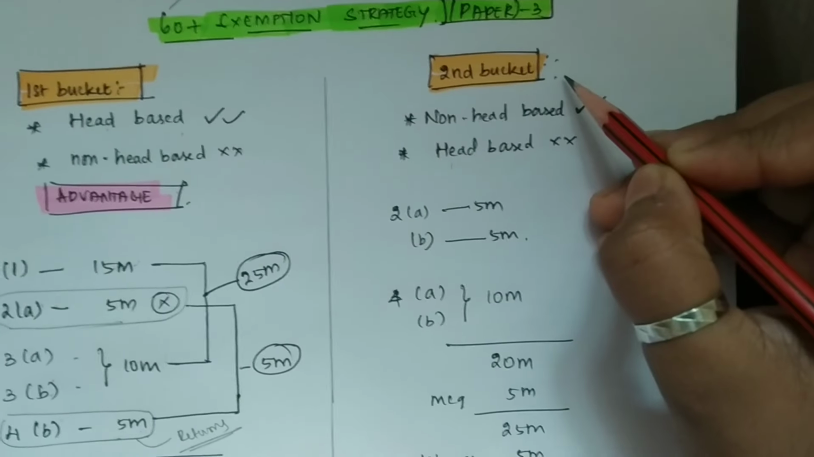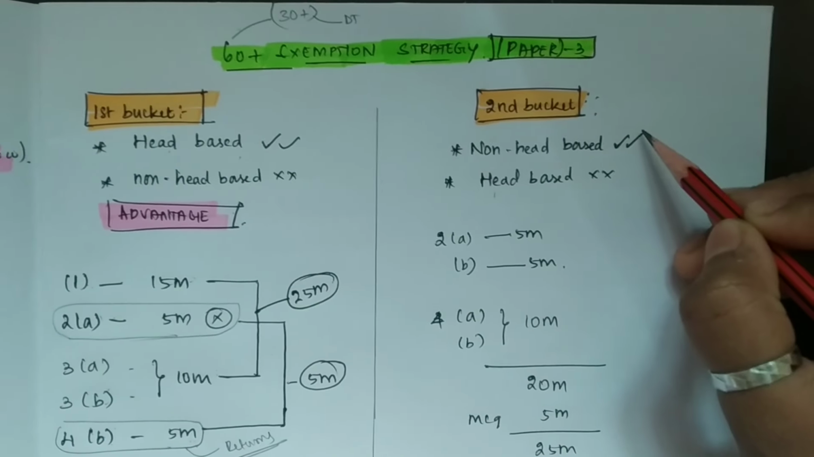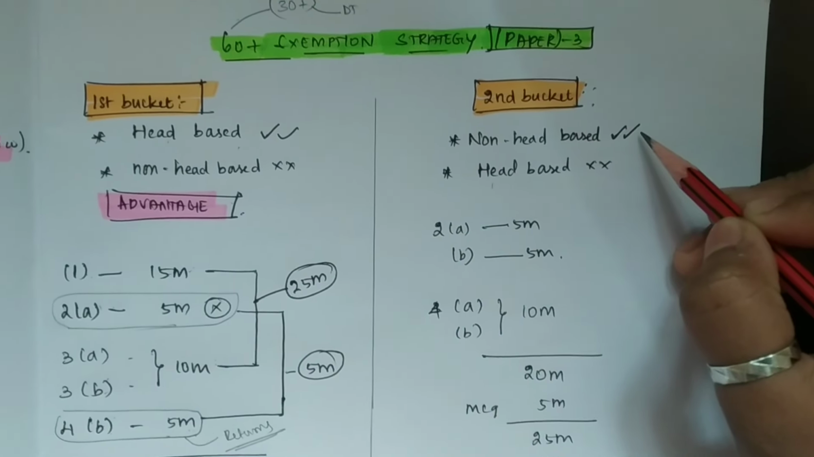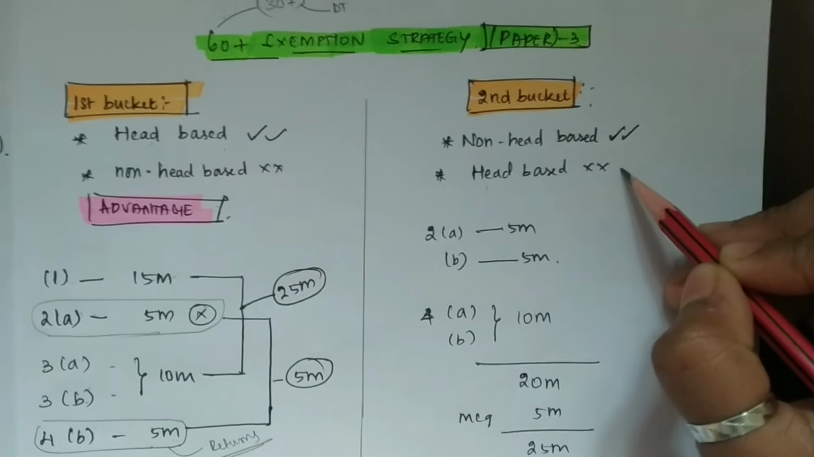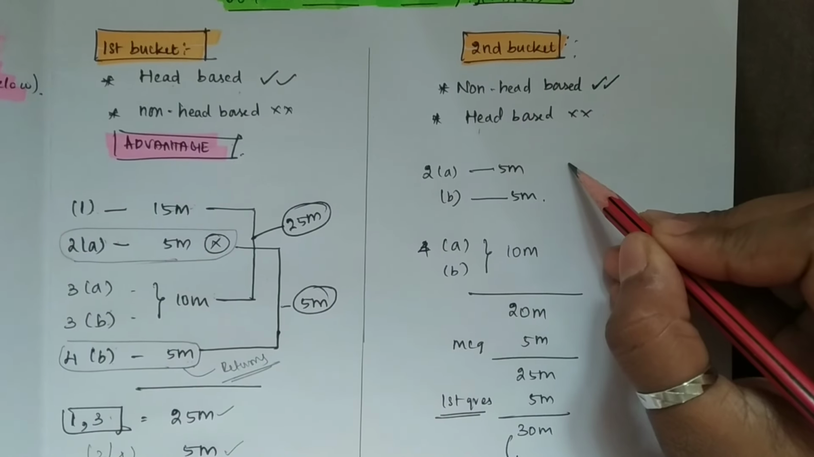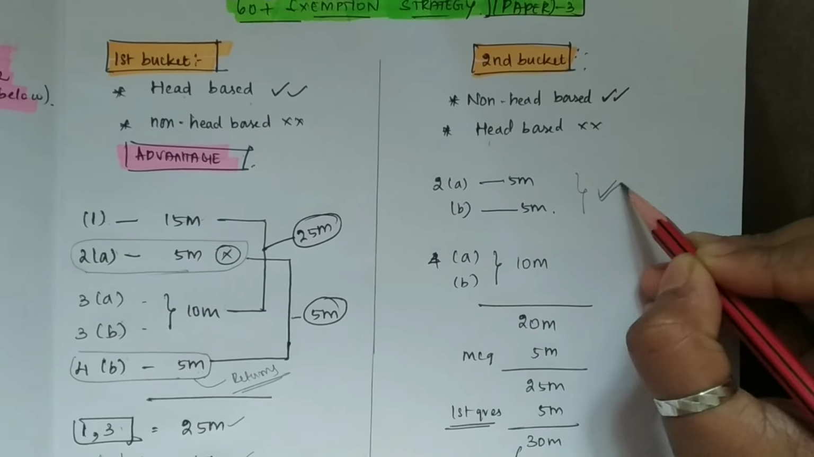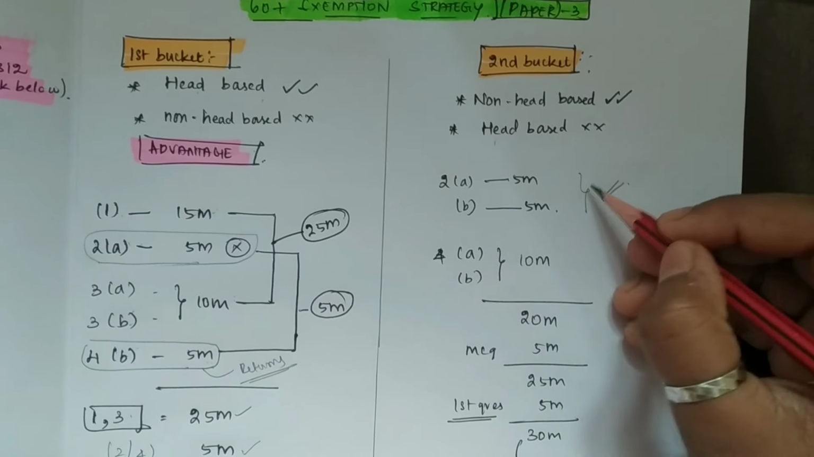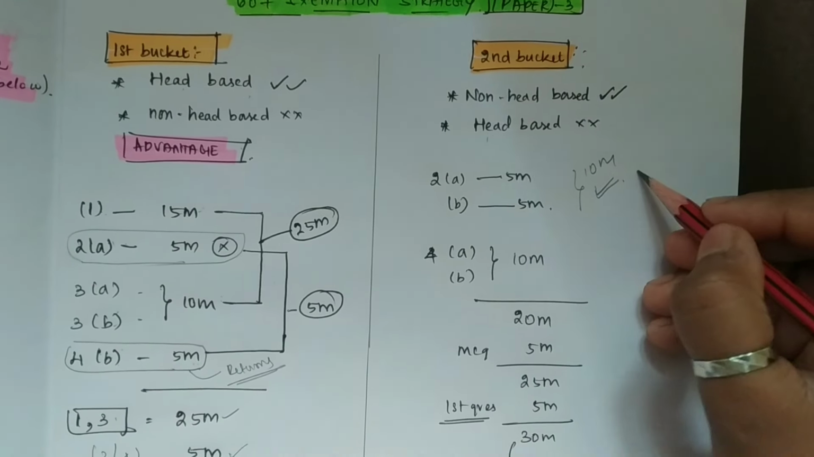Now let's see the second bucket, wherein you are very good at non-head-based chapters, and you are not that good at head-based ones. Now you will be having a category where you need to attend the short second question for sure, out of which you will get 10 marks. So 10 marks here.